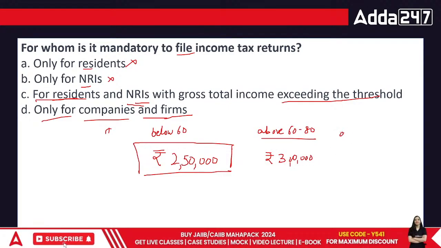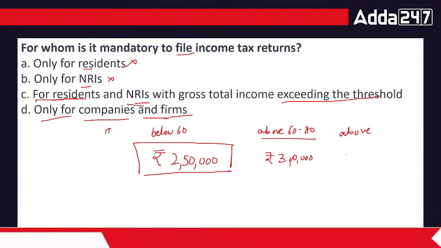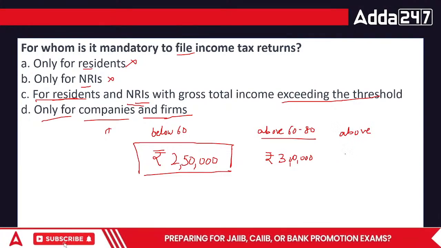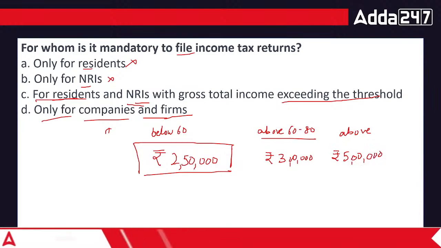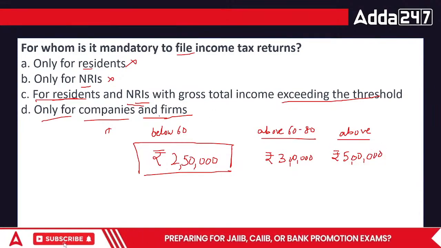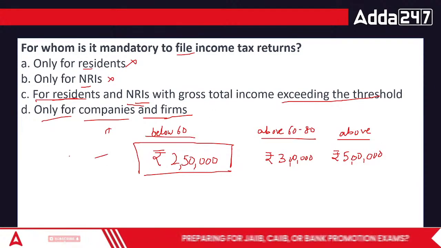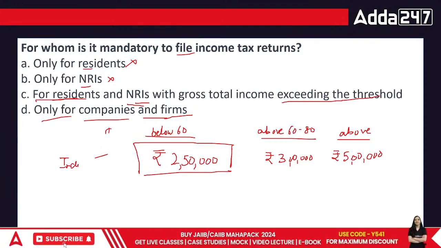And then above 80, they are called senior citizens; for them, it is 5 lakh rupees. Done, everyone? These are the 3 slabs for individuals who are residents.